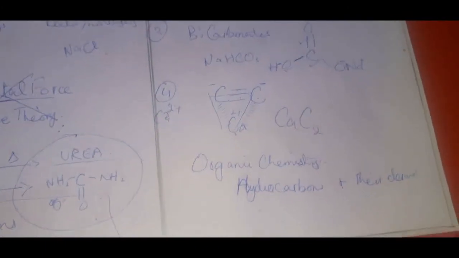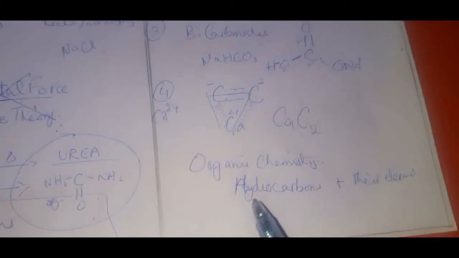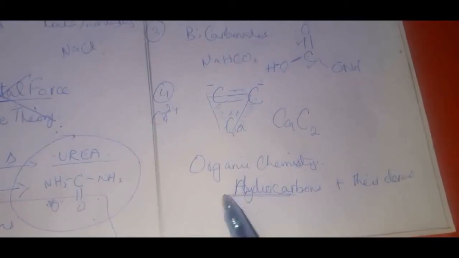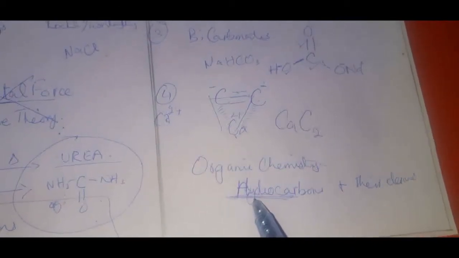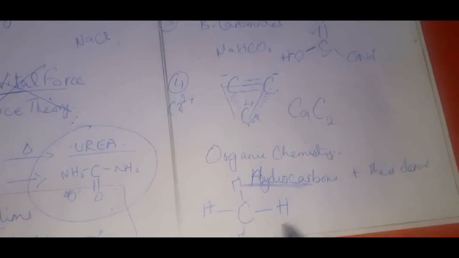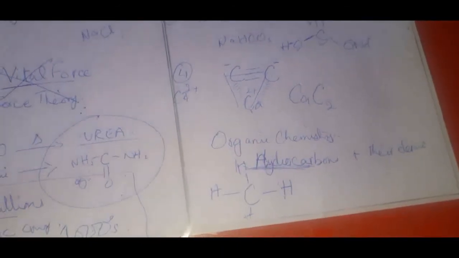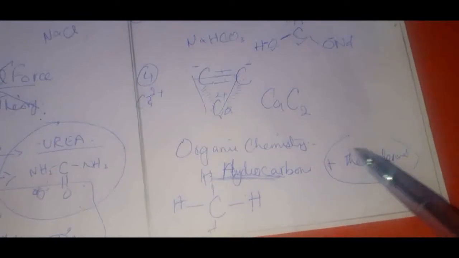But now what is a hydrocarbon? Hydrocarbon is carbon bonded to hydrogen. If you look at methane, carbon is bonded to how many hydrogens? 1, 2, 3, 4. So carbon is bonded to 4 hydrogen atoms. We say it's methane, right? And its derivatives, what does it mean?